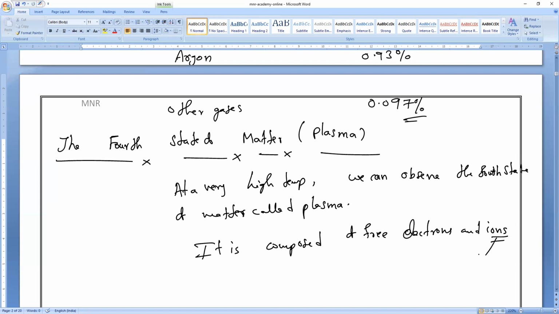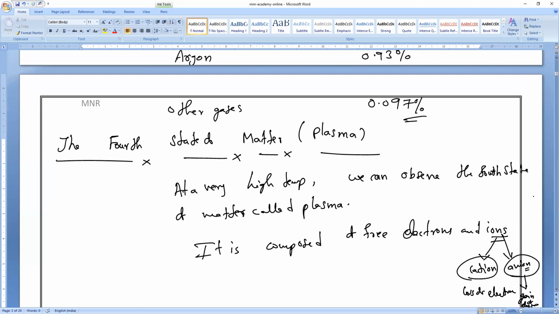Ions are of two types: cation, and another one is anion. If they donate electrons, they become cations, and if they receive electrons, they become anions. Cation is loss of electron, and anion is gain of electron.